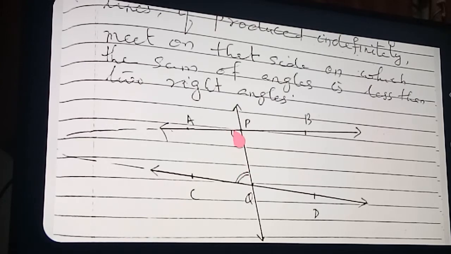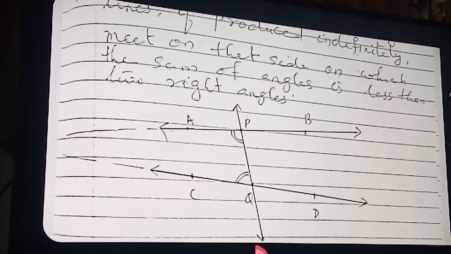Okay, so now you can see another point. These 2 angles are formed on the same side. And these interior angles, this is also interior angles only. These angles are also formed on the same side. So now you read your sentence. If a straight line falling on 2 straight lines makes the interior angles on the same side of it. Makes the interior angles on the same side of it. That is, this interior angle, same side only coming.